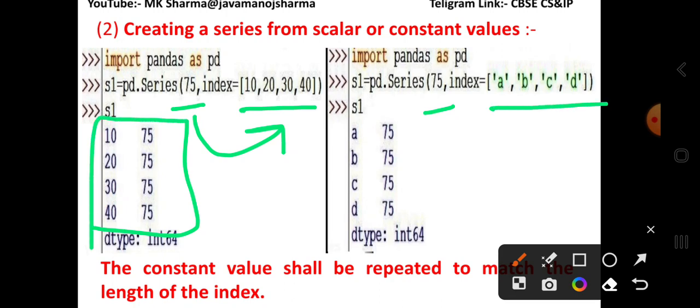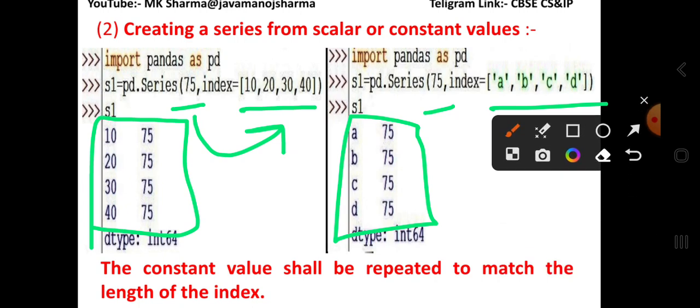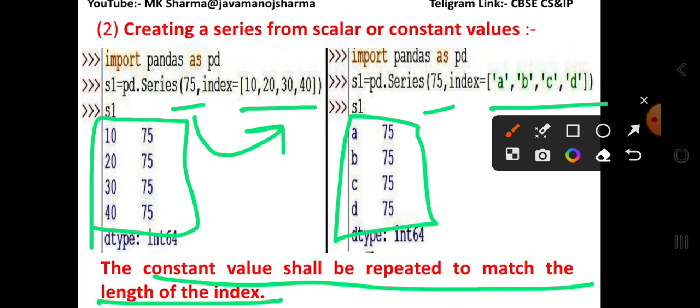This also works for any character type of index value. When you create this series, the constant value is repeated to match the length of the index. That means as many indexes as are passed, the data is copied to each index.